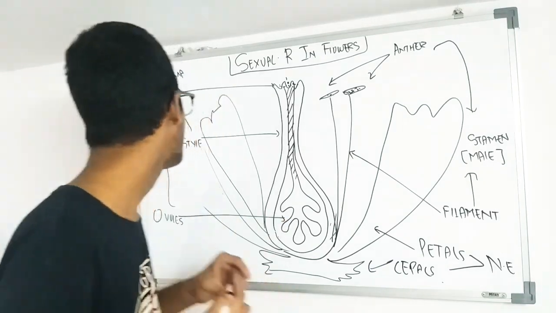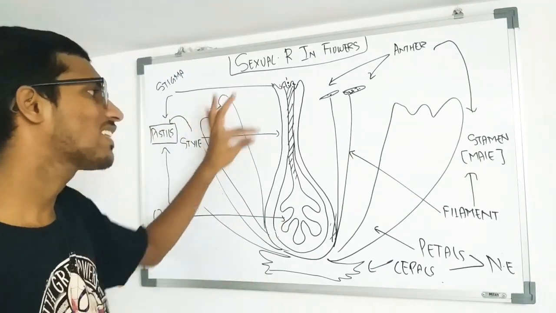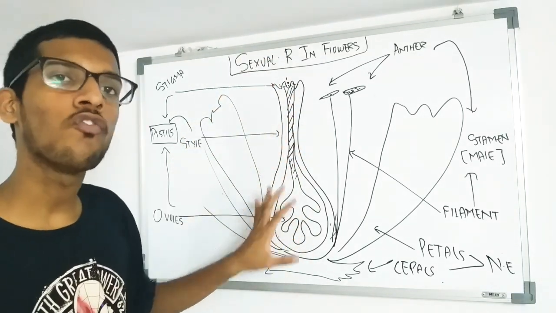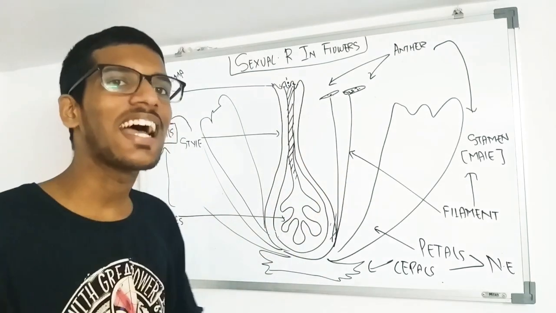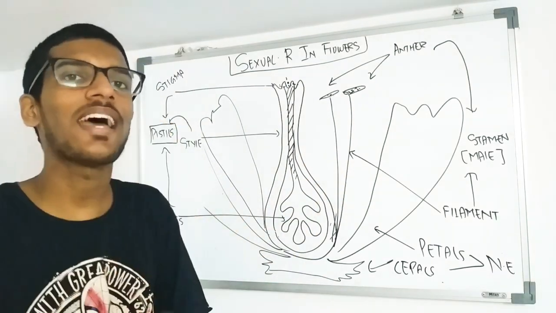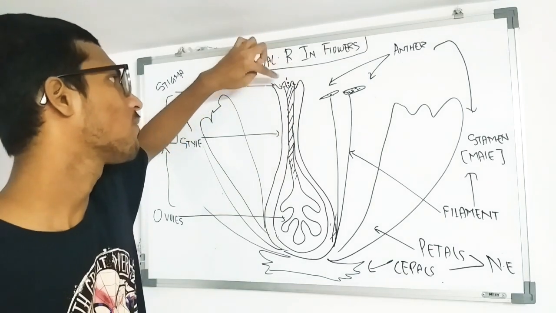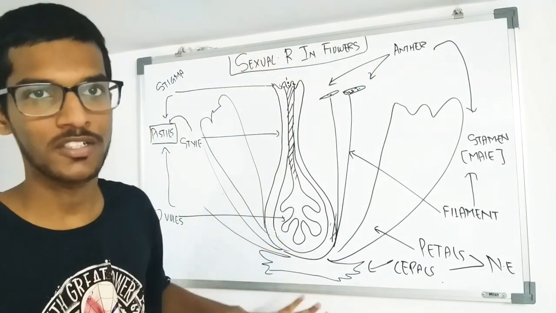That is the function of the stigma. And the style is nothing but the tube which connects the stigma to the ovules. You can say the style is a passage through which the pollen grains can go from upwards to downwards.